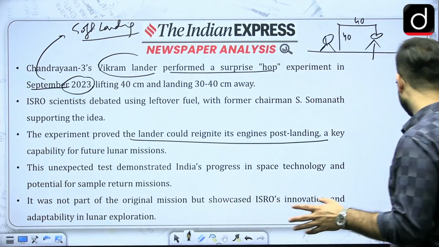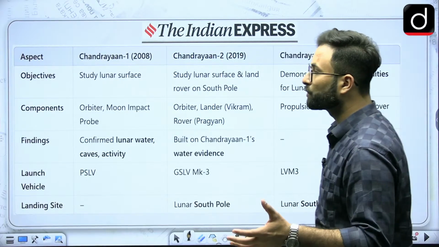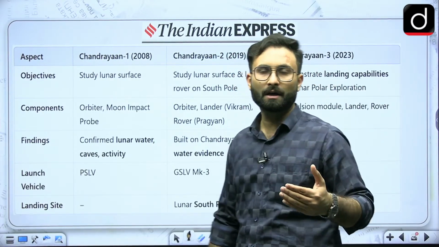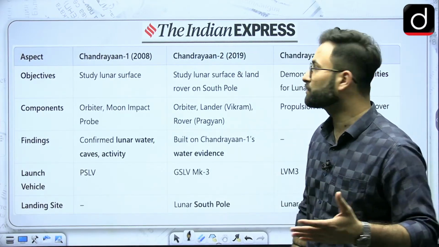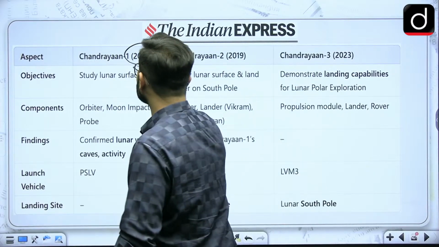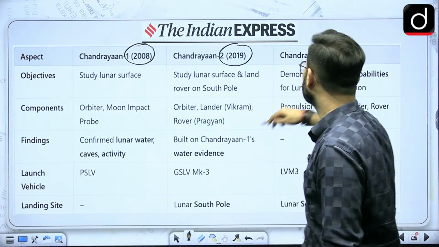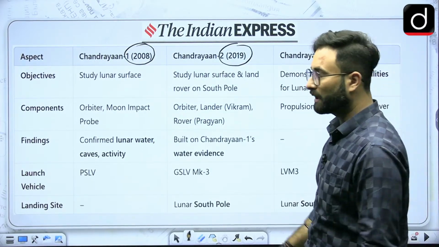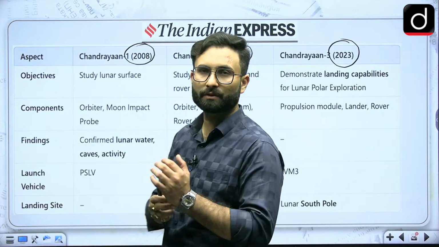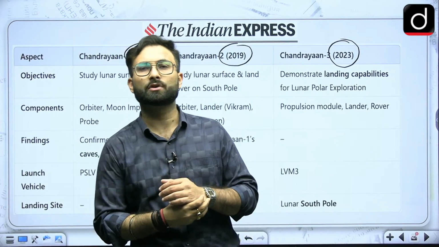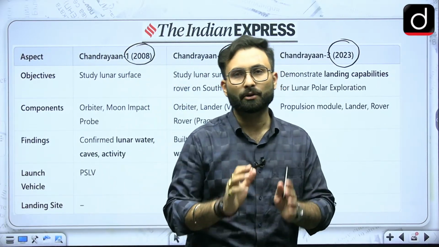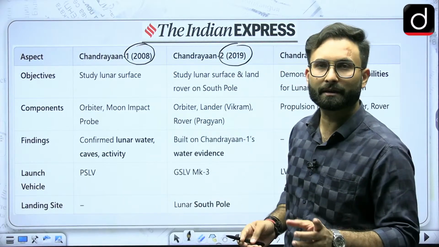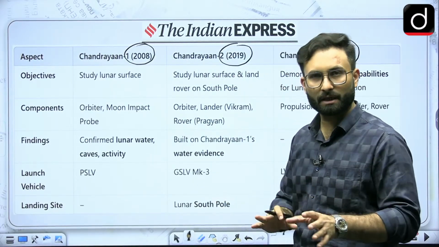Okay, now what is important for you is that you go through the different series of Chandrayaan 1, 2 and 3. Here you can see Chandrayaan 1 was in 2008, Chandrayaan 2 in 2019 and Chandrayaan 3 in 2023. Generally the notion was there that Chandrayaan 2 was not a success, but Chandrayaan 2 was a success, with only one element, that we could not go for the soft landing. Okay, so that was the thing.